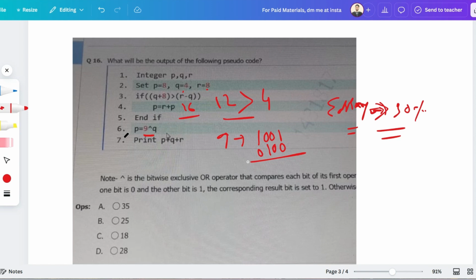Okay, so just perform the XOR operation between them. As I have told you earlier, in case of XOR operation, if both statements are different, then only it will be true. If it is the same, then it is false. If it is different, then it is true.